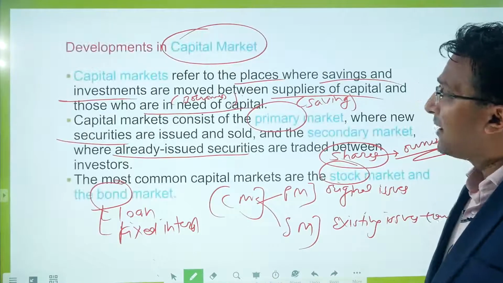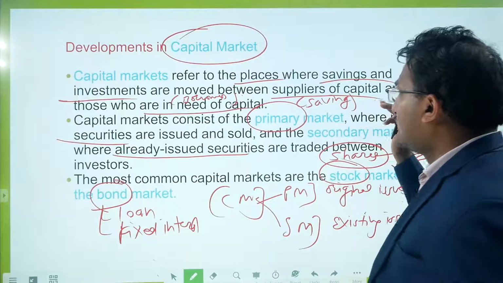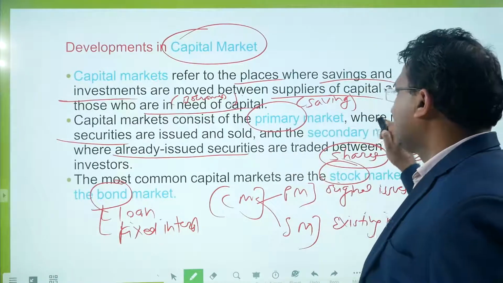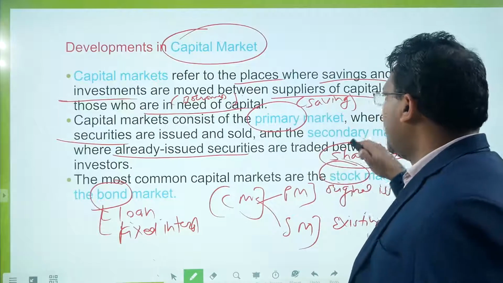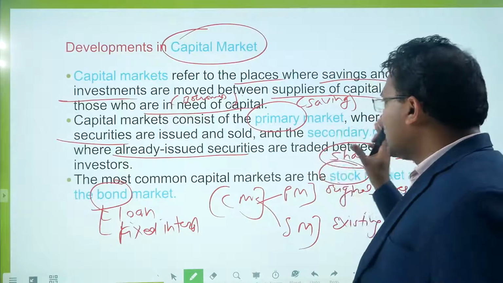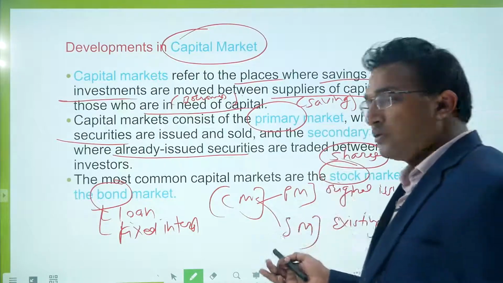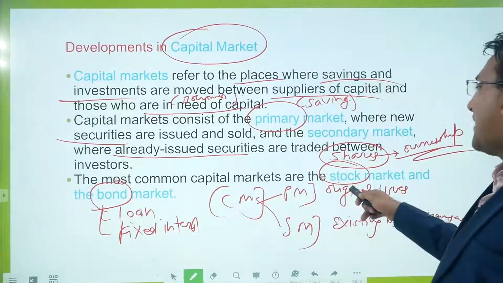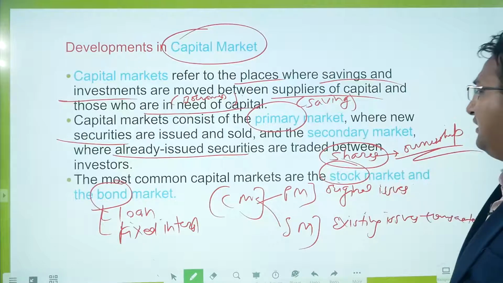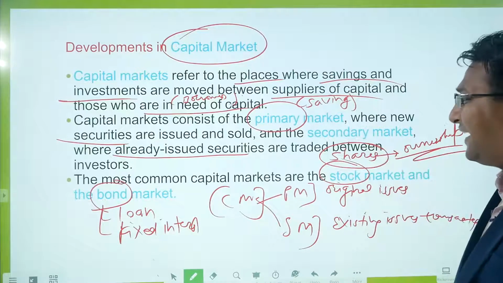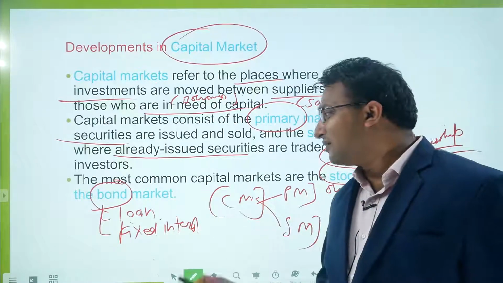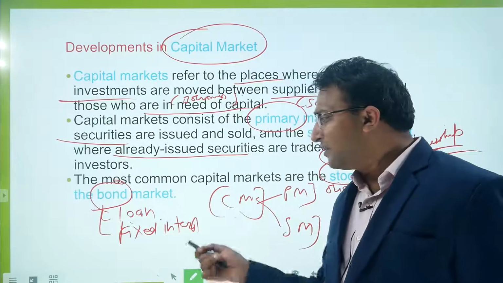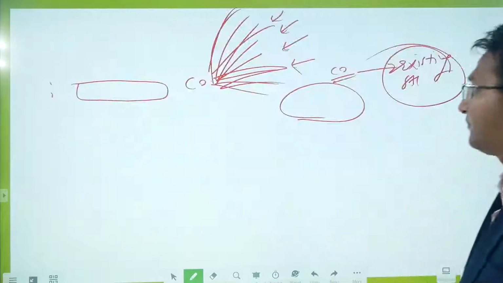Then the capital market, which operates for the long term. In the primary market, new securities are issued and sold. In the secondary market, existing securities are sold. In the stock market there are shares trading, and shares also give ownership rights. The bond market basically represents a loan. There is no ownership right, but there is a fixed interest cost.